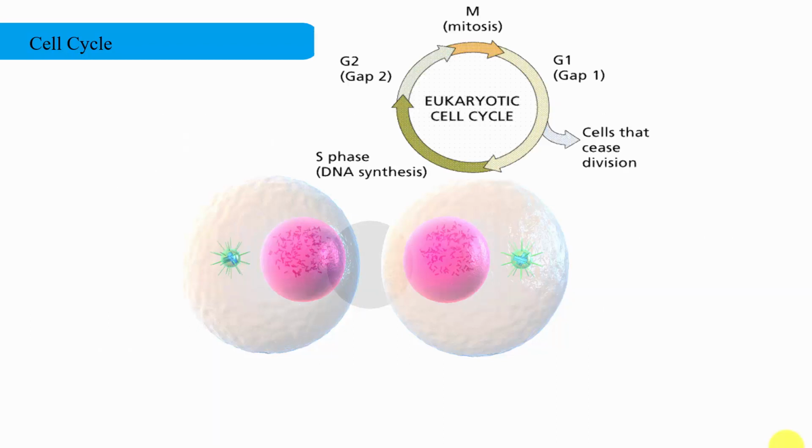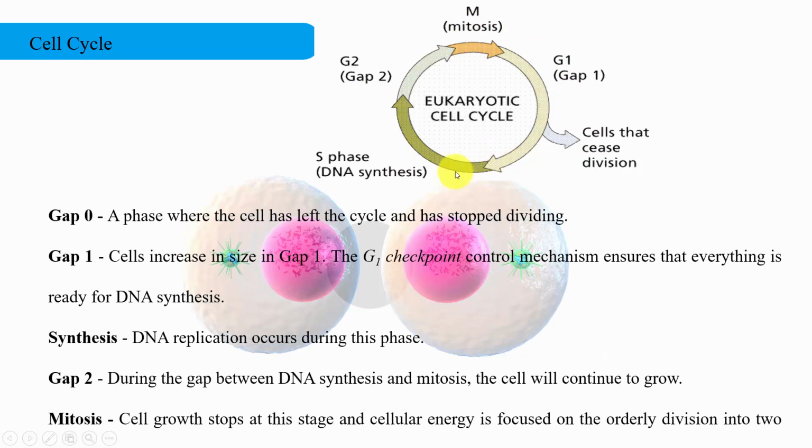So this is a diagrammatic representation of the eukaryotic cell cycle, where we can find the different stages: the mitosis phase, then G1, that is gap phase 1, where the cell prepares for division, then S phase, that is the DNA synthesis phase, and G2 phase, that is gap 2 phase. Every stage of this particular cell cycle has its own importance. One by one we will discuss them.